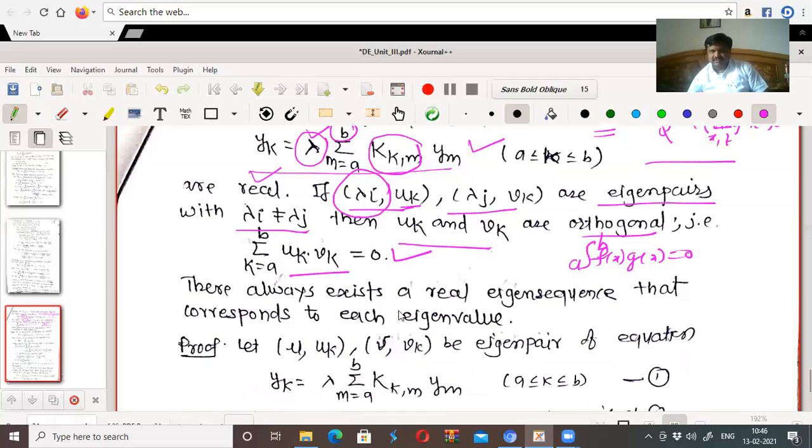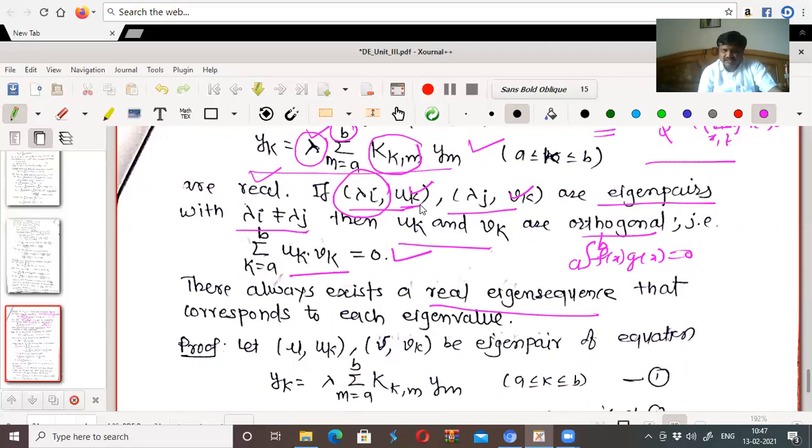Now, there always exists a real eigensequence that corresponds to each eigenvalue. We have to show that again. There must be a real eigensequence. Eigensequence means this one, no doubt. uk and vk are eigensequences there. In integral equations, we call it eigenvectors. Here we call it eigensequences.